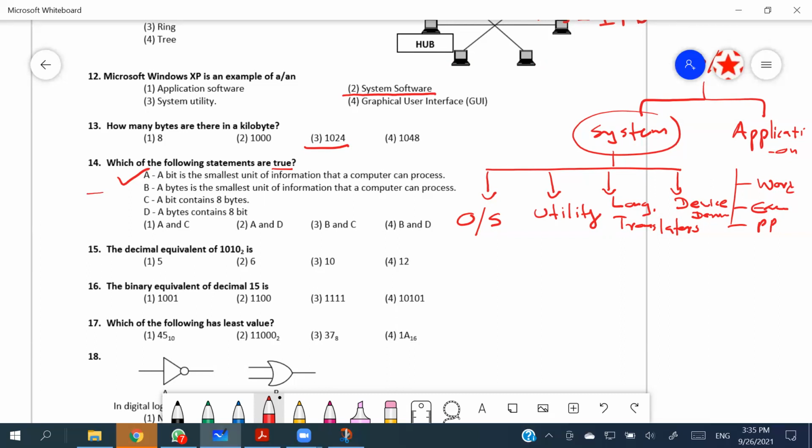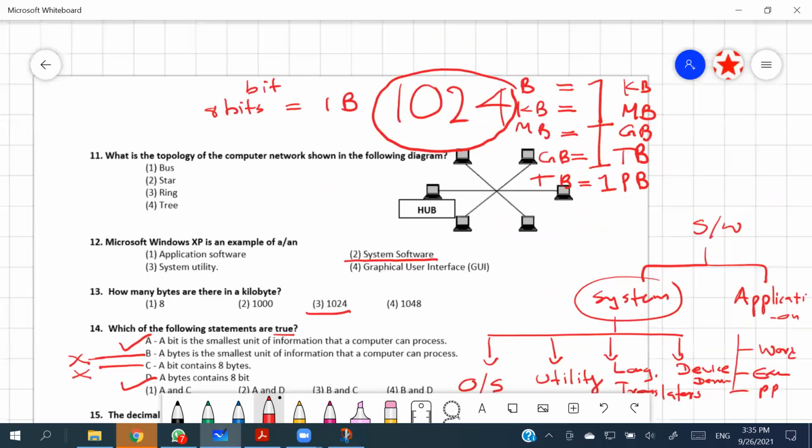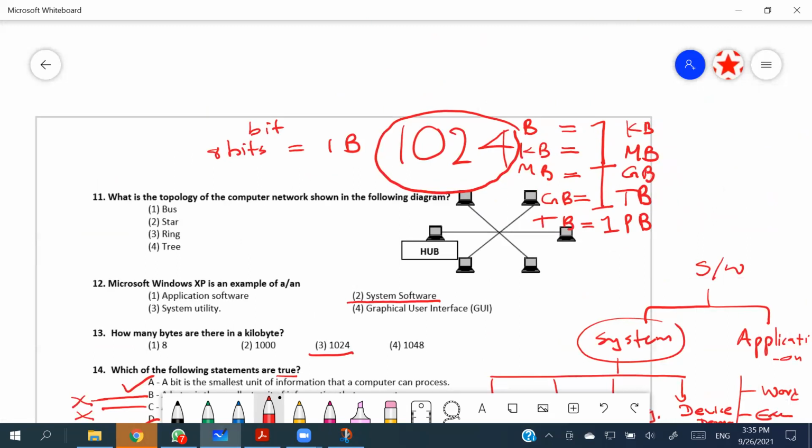No, actually, since there are bits. A bit contains 8 bytes, which is wrong. A byte contains 8 bits, which is correct. So the answer is going to be A and D. Simple as that. Right? Again, this is the knowledge that we have discussed.